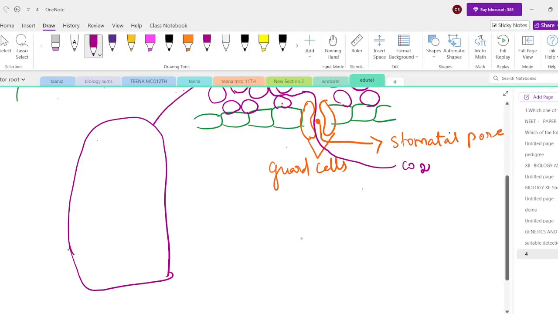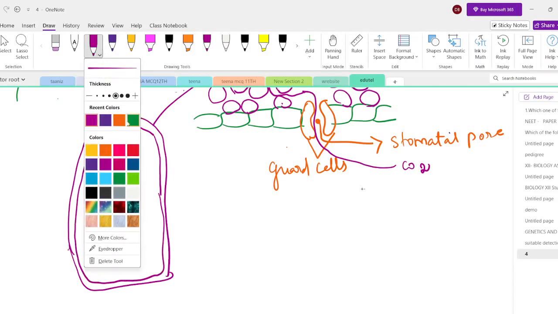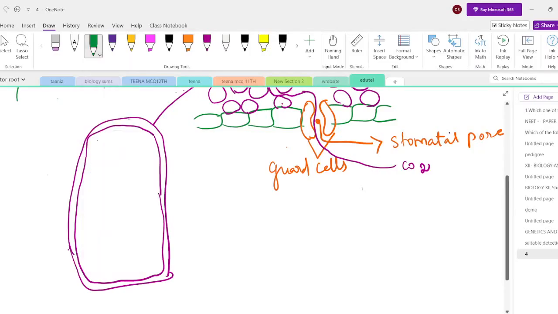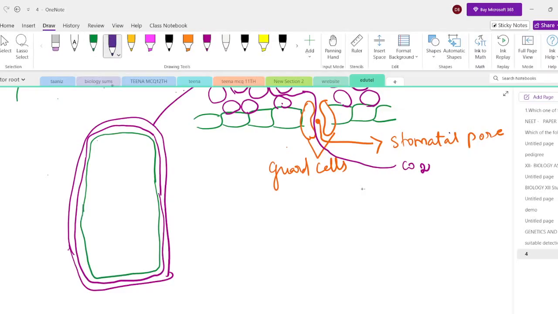I just want to show you only one single palisade parenchyma cell, and that is bounded by the cell wall. So it is the cell wall. Within the cell wall, the plasma membrane layer is present. So I just want to draw the diagram. This is the plasma membrane. The central part is occupied by the large central vacuole. So students, please remember the vacuole is irregular in shape.